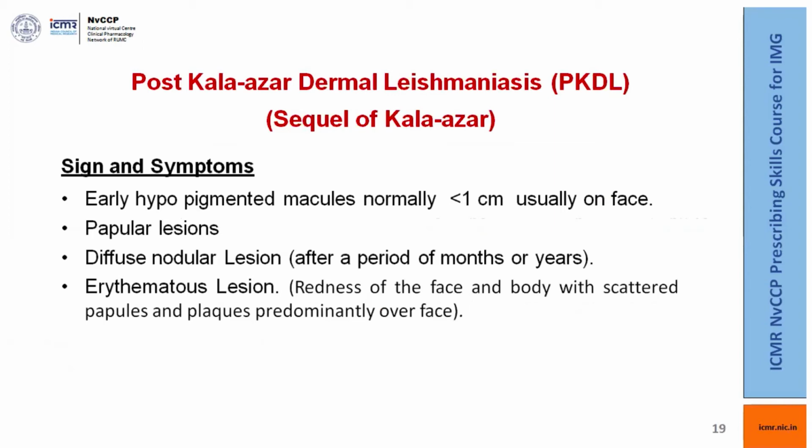What are the signs and symptoms? Early hypopigmented macules, usually less than 1 centimeter, on the face, papular lesions, which I have already described, diffuse nodular lesions after a period of months or years, and erythematous lesions, which are redness of the face and body with scattered plaques and papules, predominantly over the face and the trunk.